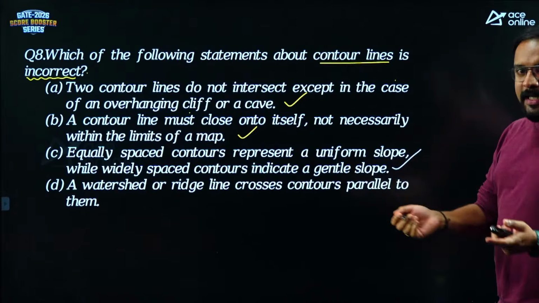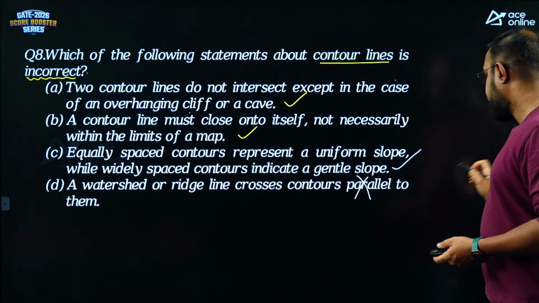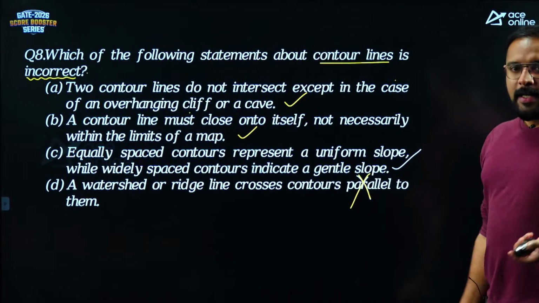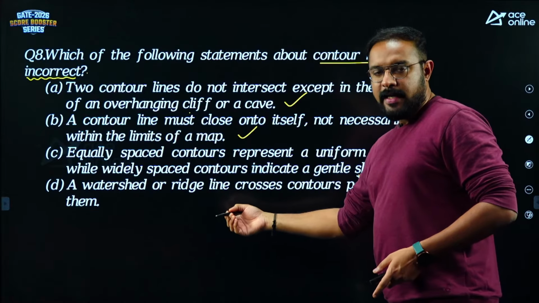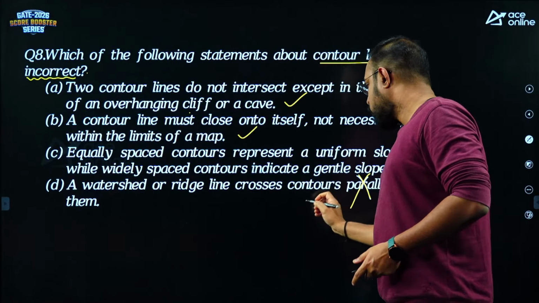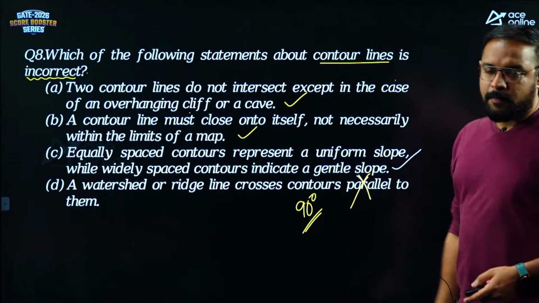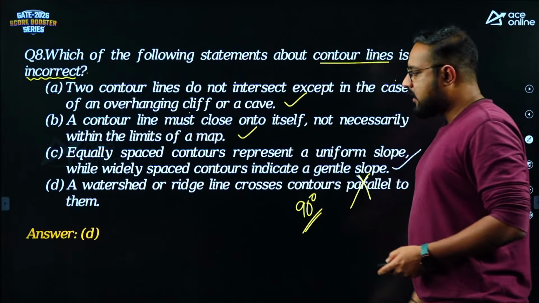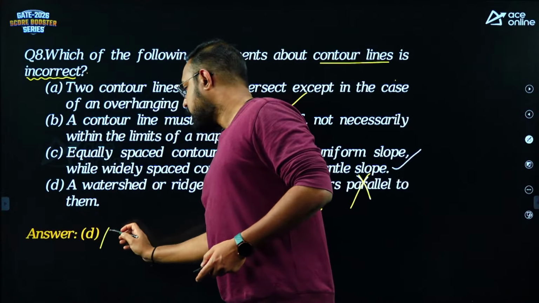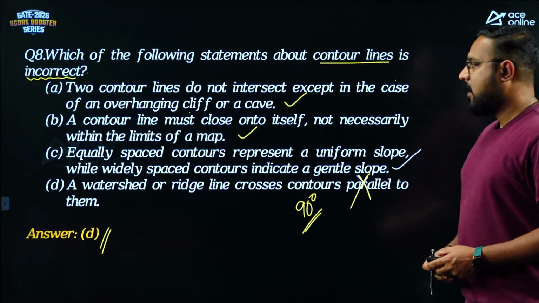No, if crossing has to happen, the lines cannot be parallel. That is basic common sense. And remember, the ridge line, watershed line and valley lines will always cross contours at 90 degrees, guys. Remember, that's a very important property of contours. So that statement is wrong. They are asking you for the incorrect statement. The only incorrect statement is D. So this is a multiple choice question. Be careful there.